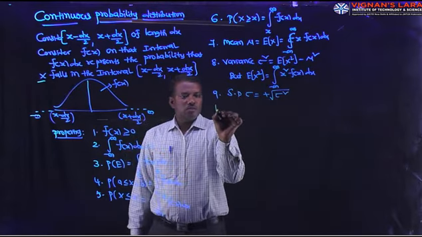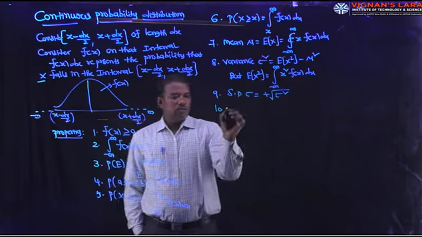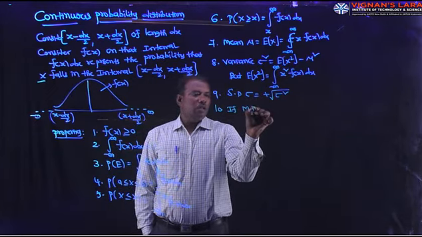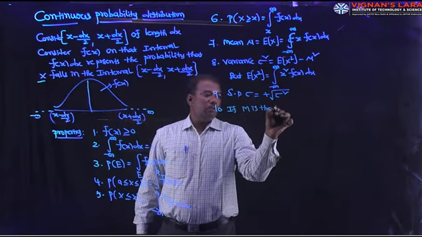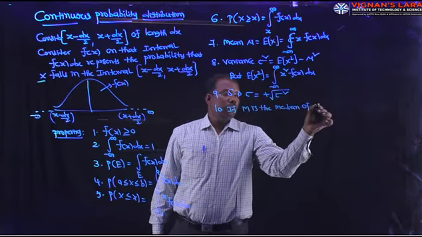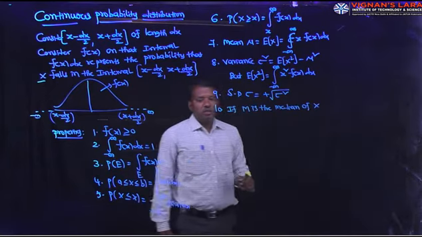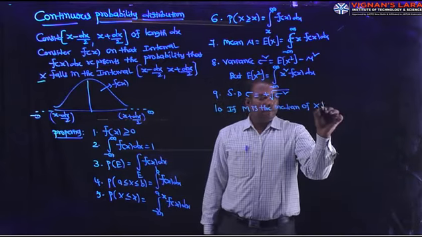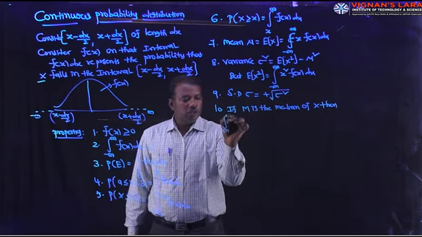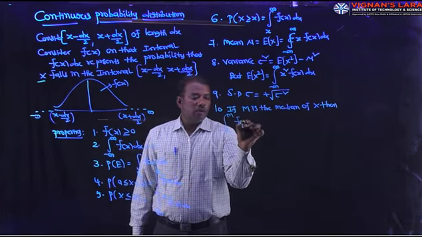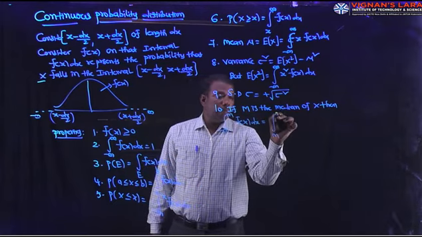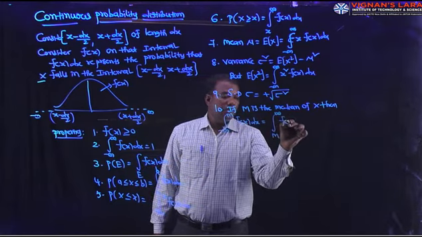And next one is median. If capital M is the median of continuous random variable capital X, then integral minus infinity to M f of x dx is equal to integral M to infinity f of x dx.